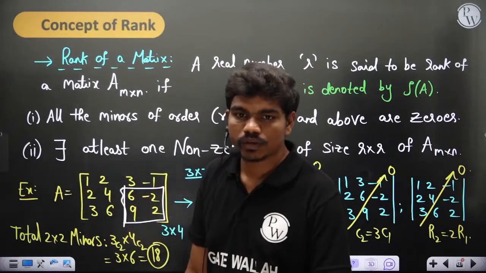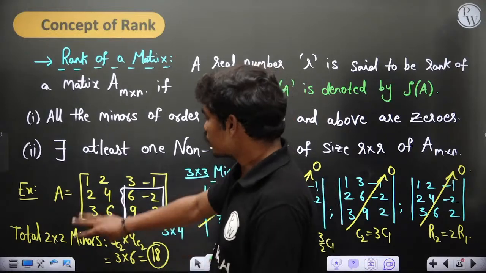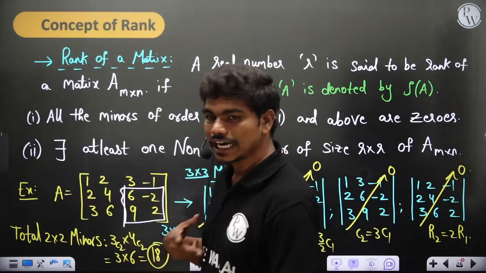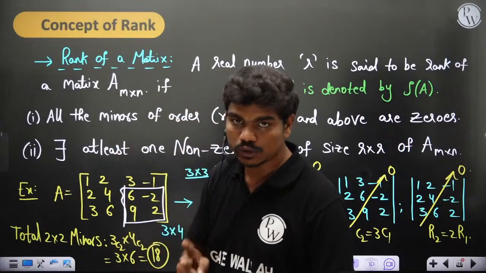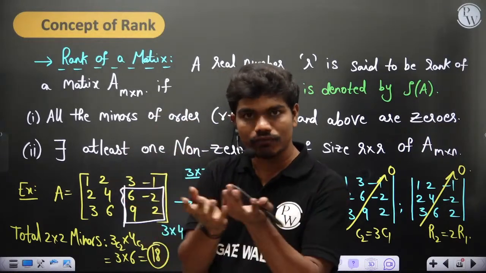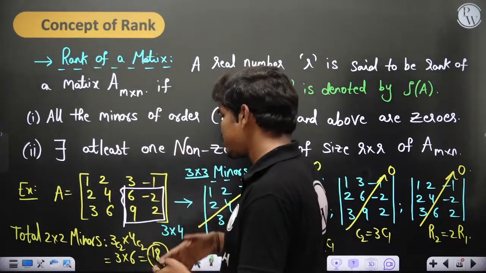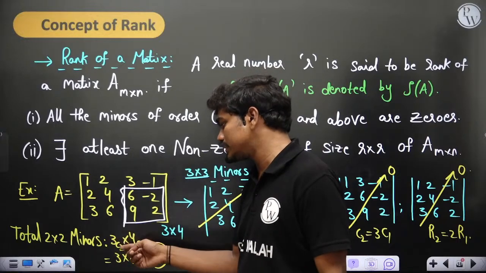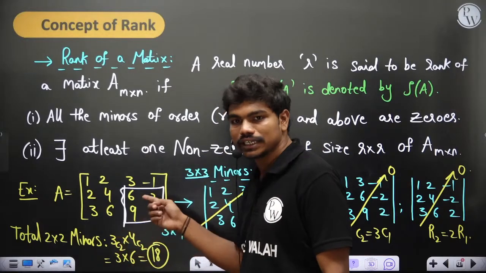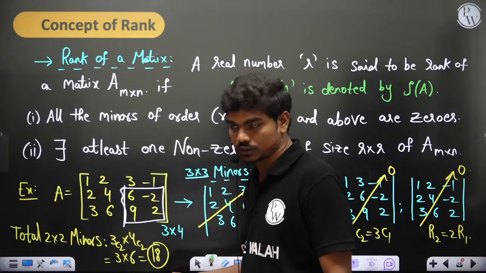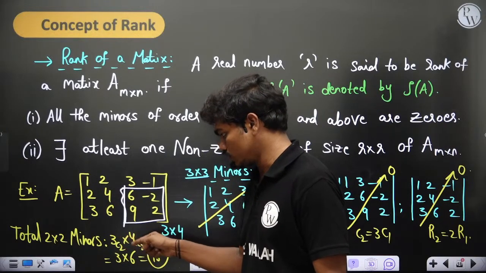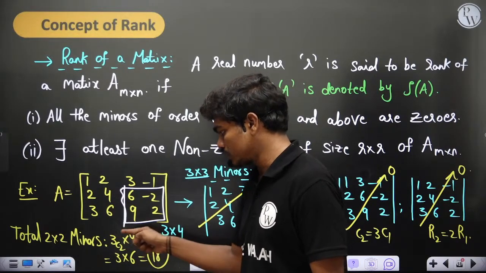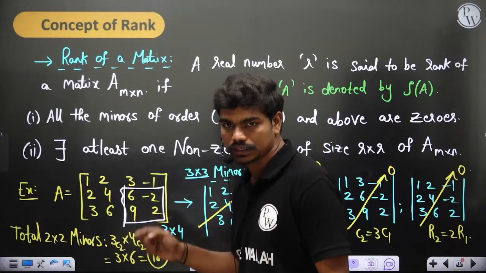And out of 4 columns available, I can select any 2, so that I have a 2 by 2 matrix. The number of ways to select 2 rows out of 3 is 3C2, and the number of ways to select 2 columns out of 4 is 4C2. After selecting those, the task is not finished, so multiplication: 3C2 into 4C2 gives 18. That's it.